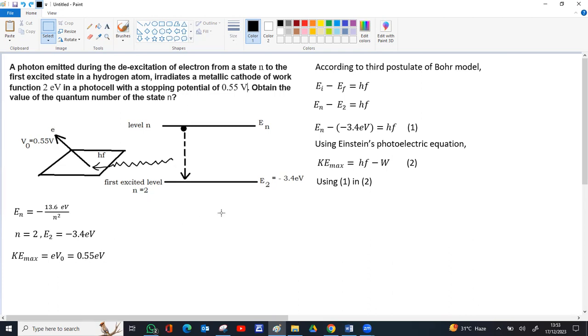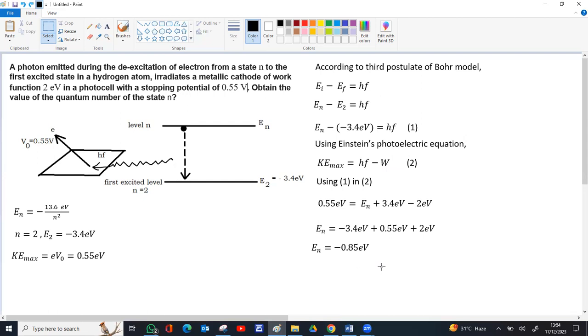Kmax is 0.55 electron volt, h nu is En plus 3.4, work function is minus 2 electron volt. From this you can get En: 0.55 electron volt minus 3.4 plus 2 electron volt. If you add all this together, 2.55 plus minus 3.4 gets minus 0.85 electron volt.